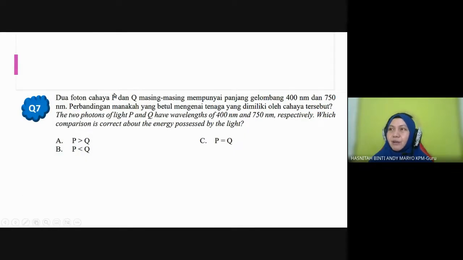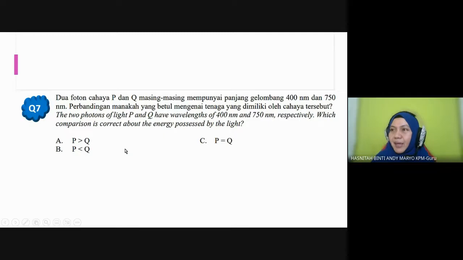Two photons, photon P and photon Q, have wavelengths of 400 nanometer and 700 nanometer respectively. So P has 400 nanometer, Q has 750 nanometer. Which comparison is correct about their energy? What is the relationship between energy and wavelength?